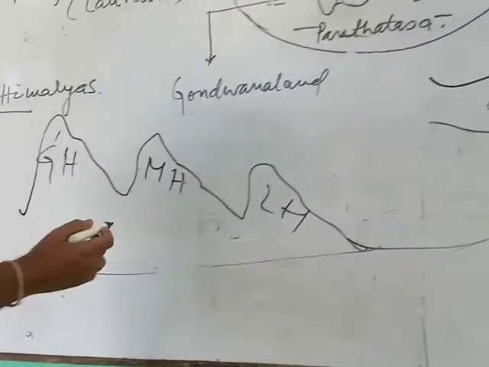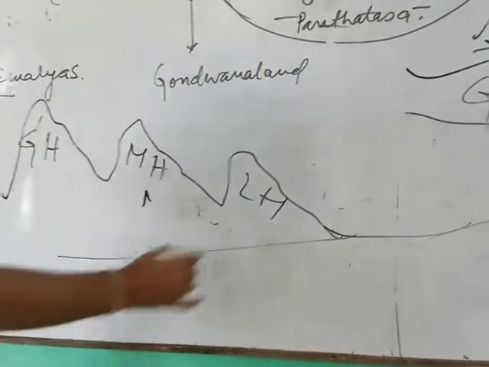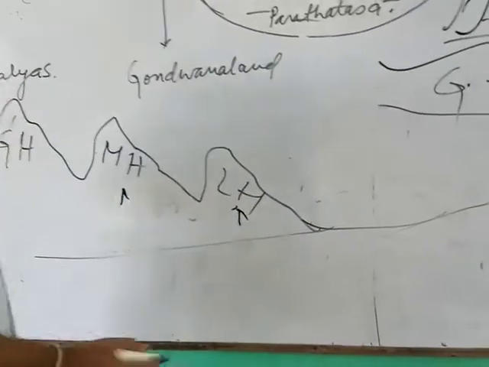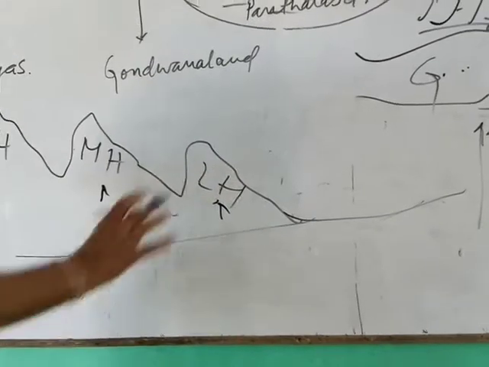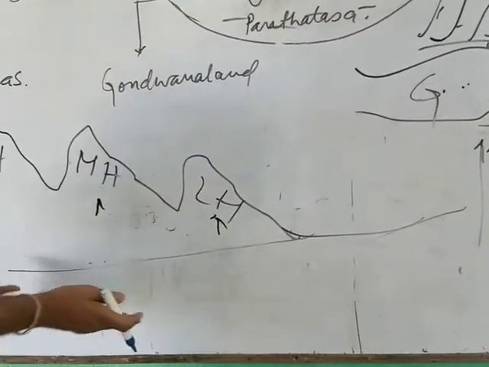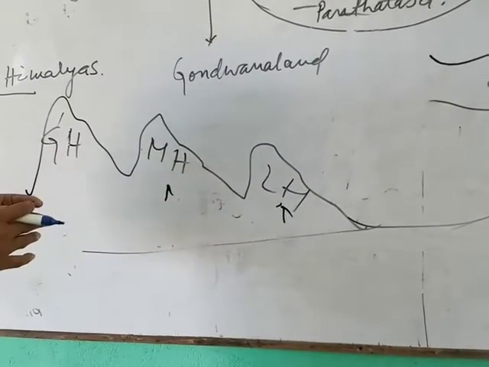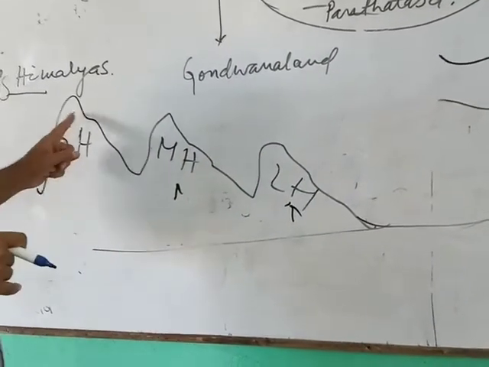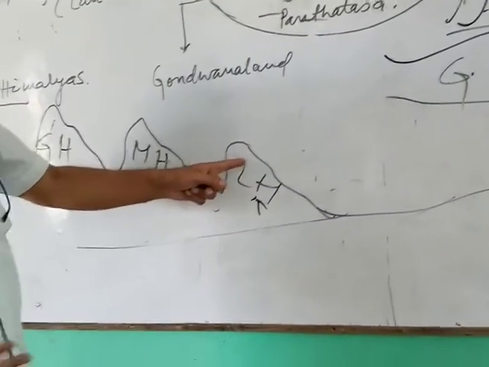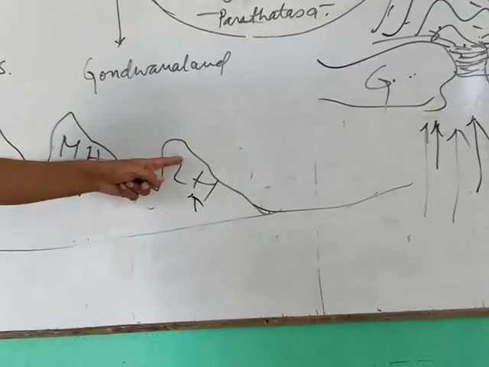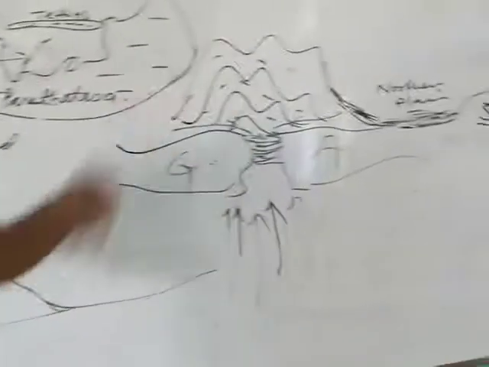Then after the second upliftment, Middle Himalaya was formed. The third upliftment, which was very slow, formed the Shivalik range, the Lower Himalaya. Due to the upliftment forces, three ranges were formed, and these ranges were parallel to each other. The difference is only in elevation: average height 6,000 meters, average height 4,000 meters, average height 1,000 or 1,100 meters. So three ranges were formed due to upliftment of the Tethys Ocean.